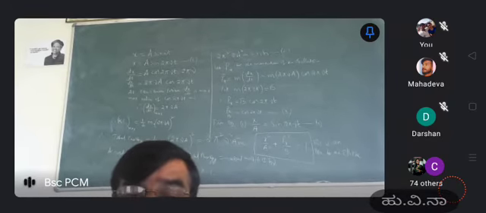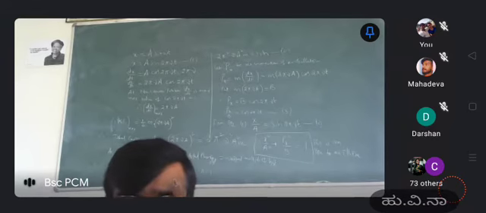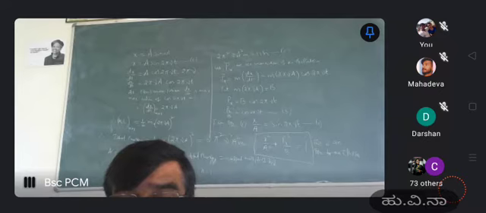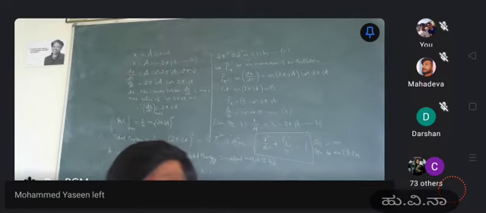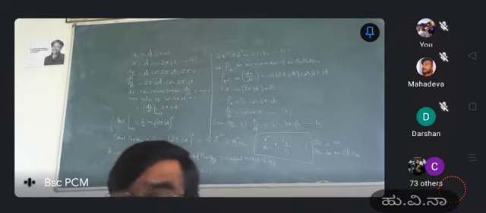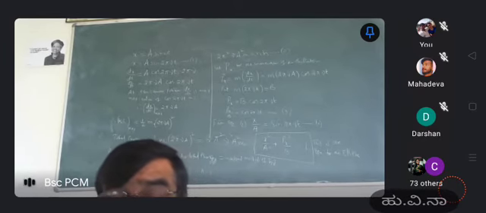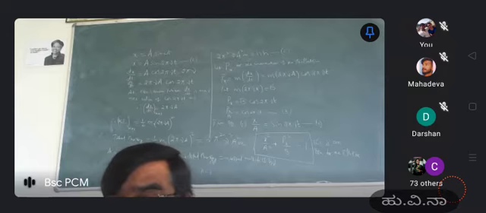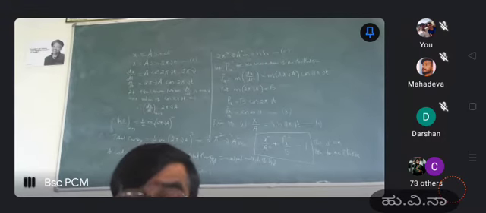Then the equation for the displacement is x equal to a sin omega t. Here omega is called angular velocity. In terms of frequency, angular velocity is given by 2 pi nu. So that's why x is equal to a into sin 2 pi nu t. That is equation number 1. In this equation, a stands for amplitude and nu stands for frequency.